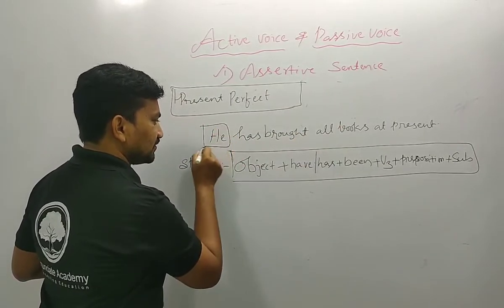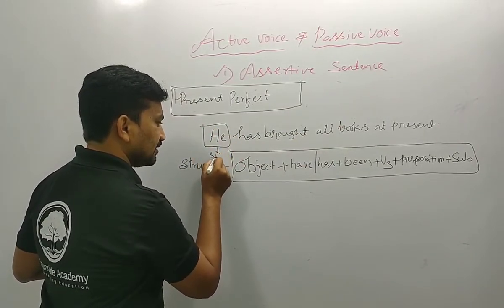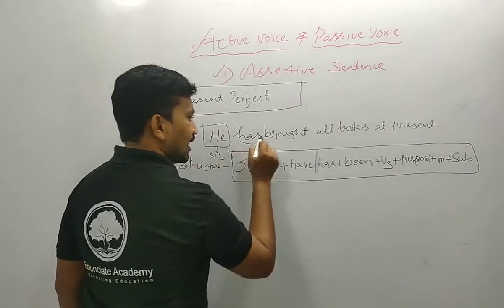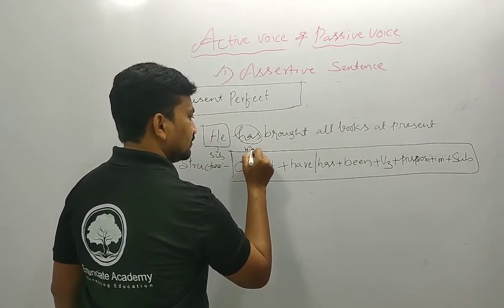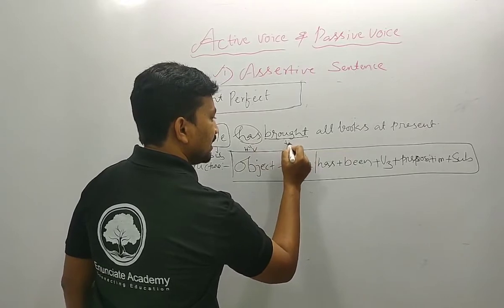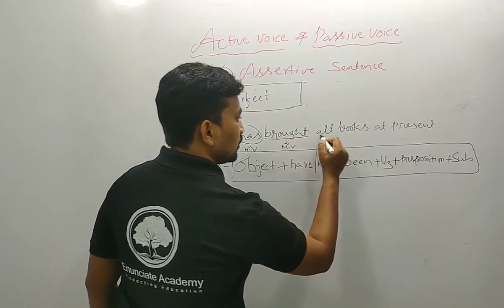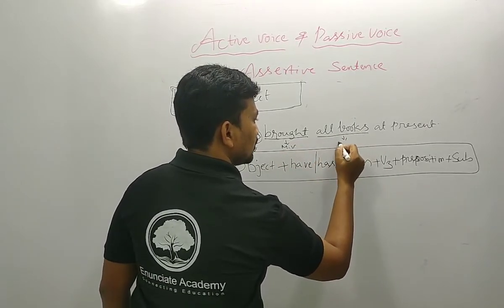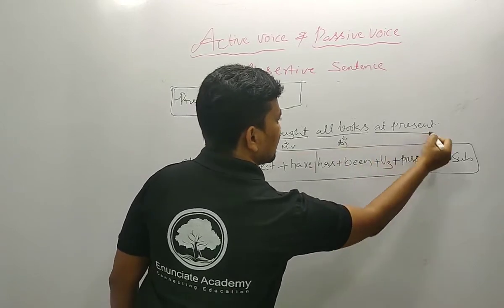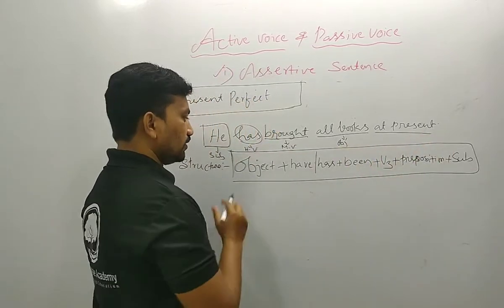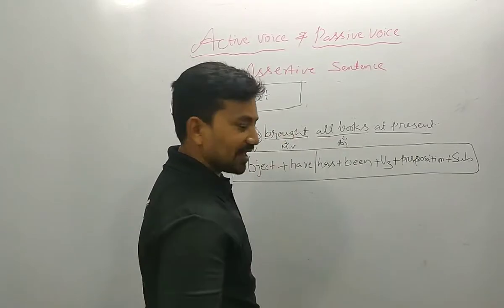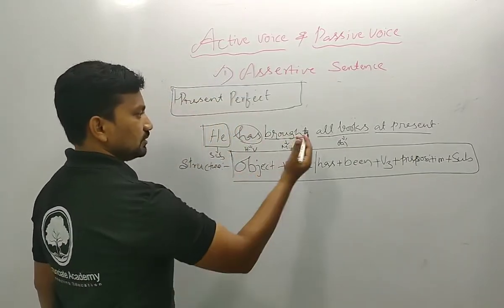Do you understand? First of all, he is the subject, has is the helping verb, and bought is the main verb. All books is the object, at present. Then how can we convert from active to passive? Let me start with all books.